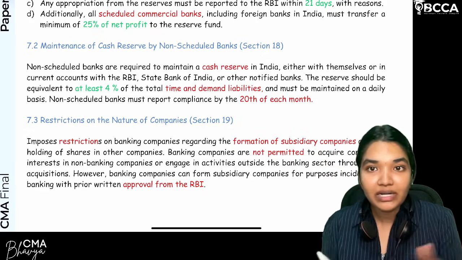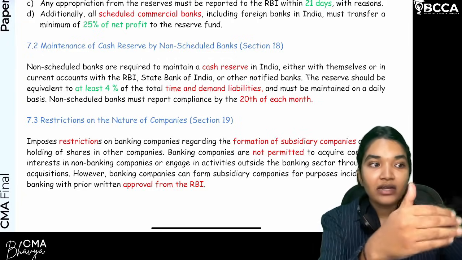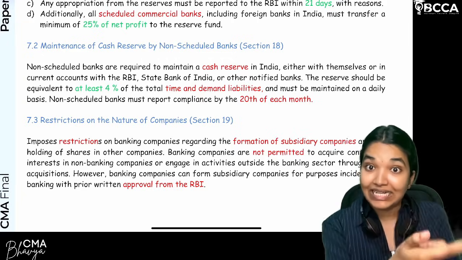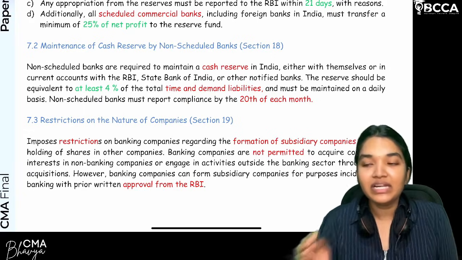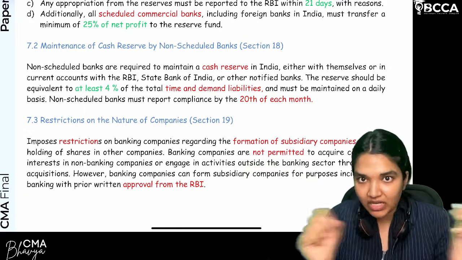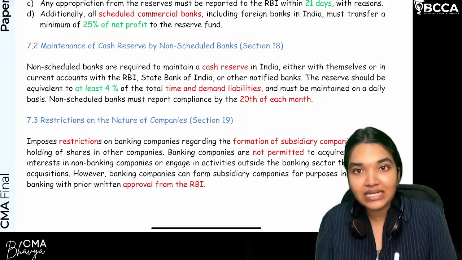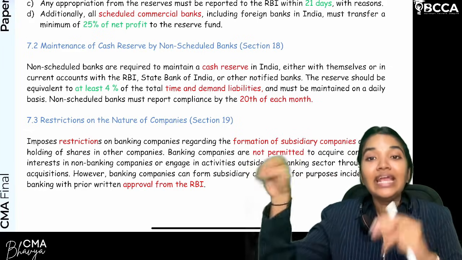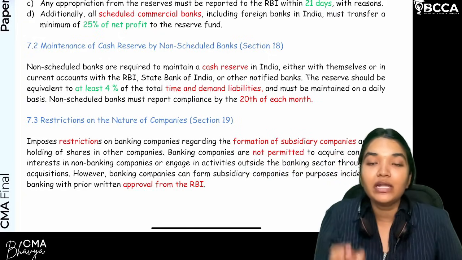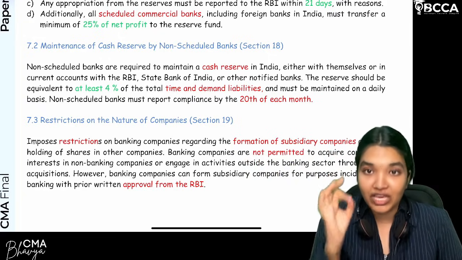What do you mean by demand liability? Depositors will come and demand the deposit, and immediately it should be repaid. That is demand liability. What is time liability? There is a set duration, after which the deposit should be repaid. Are we clear? So demand liabilities plus time liabilities, whatever the total liabilities are, into 4%, that should be the minimum amount. Every day it should be maintained by the bank in the form of cash.